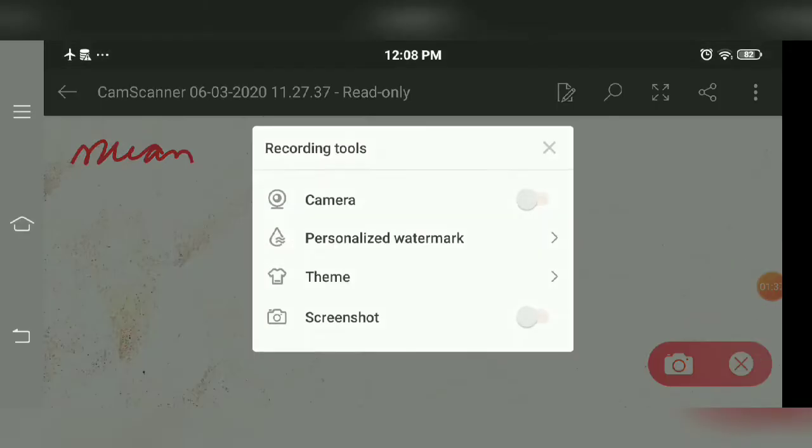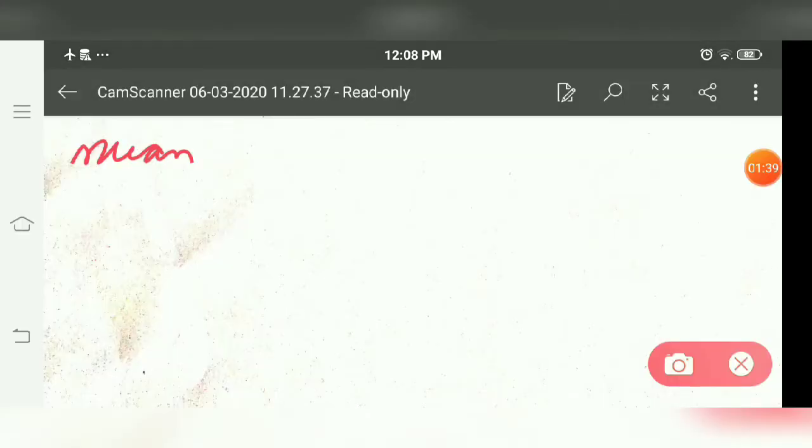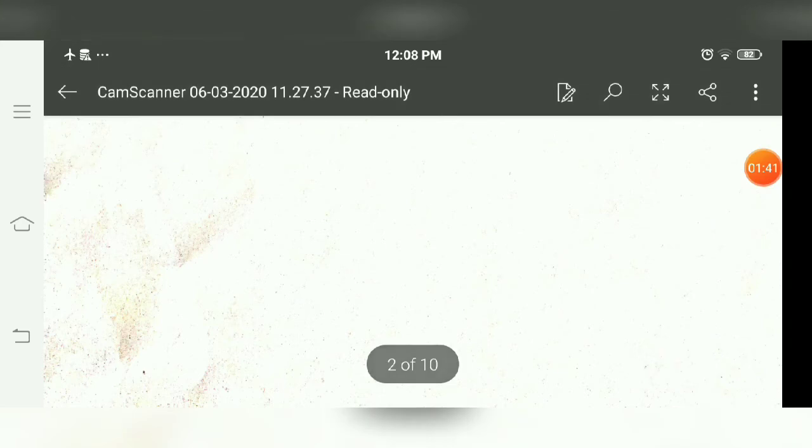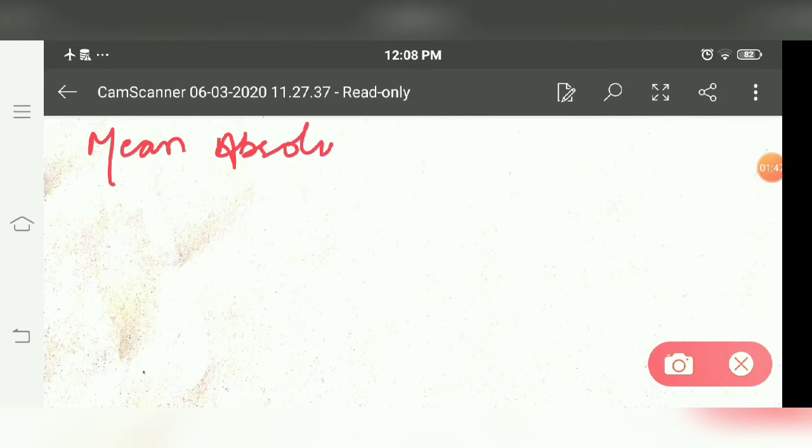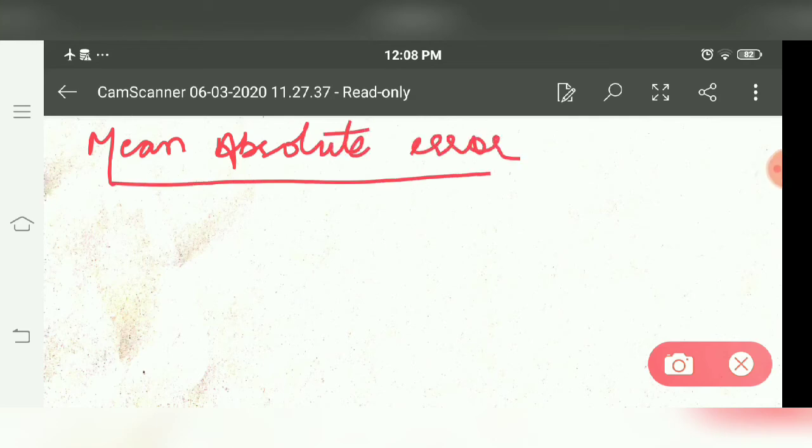Next one is mean absolute error. Let's discuss the previous case. We get absolute error in G1, absolute error in G2, absolute error in G3 and G4.